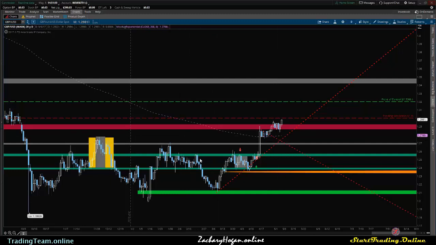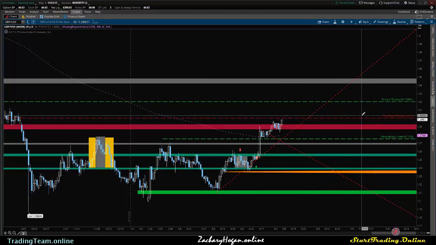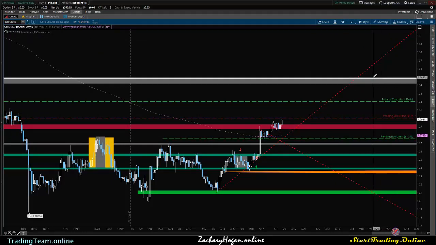So I'm going to go ahead and add a price level. And this is where I will personally be looking for buy limits just at the 1275. Pending buy limits. And of course, we have to see how price reacts at this time with the 1.3 psychological level approaching very, very quickly.